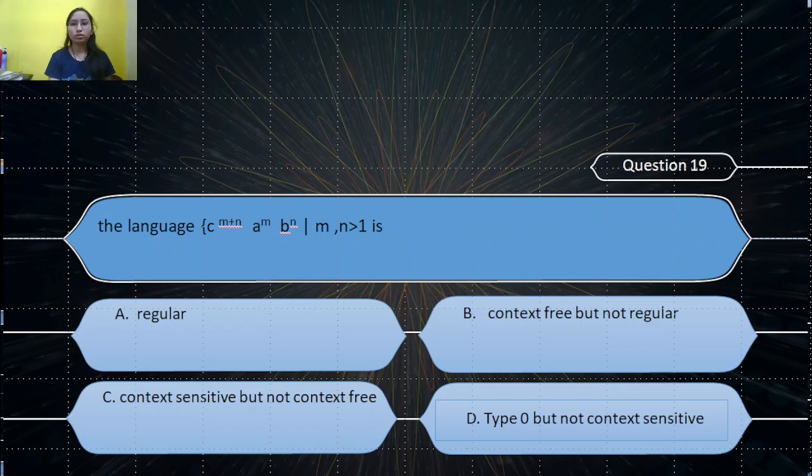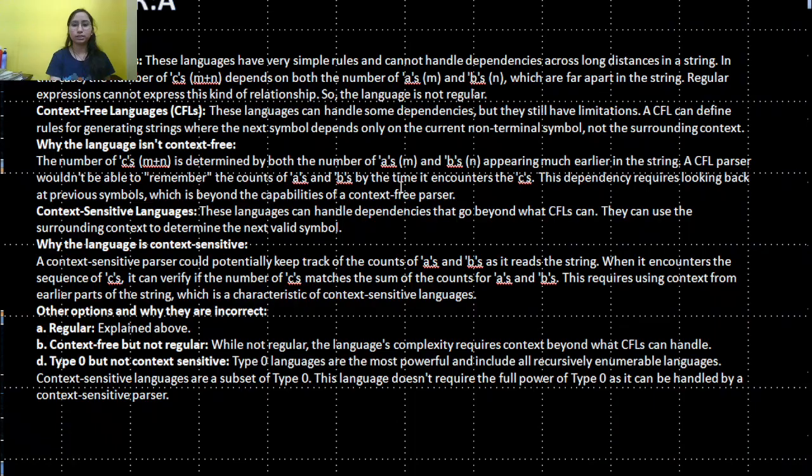Let's move towards another question. Question number 19. The language c to the power m plus n a to the power m b to the power n, where m, n is greater than 1, is: a, regular; b, context free but not regular; c, context sensitive but not context free; d, type 0 but not context sensitive language.